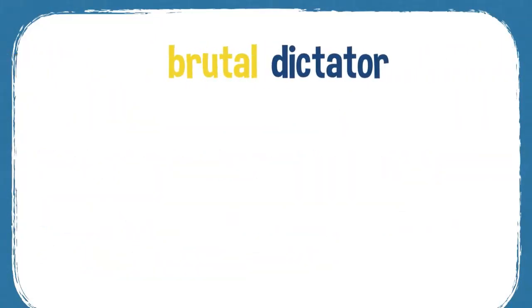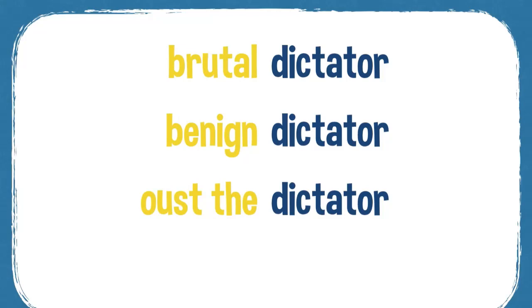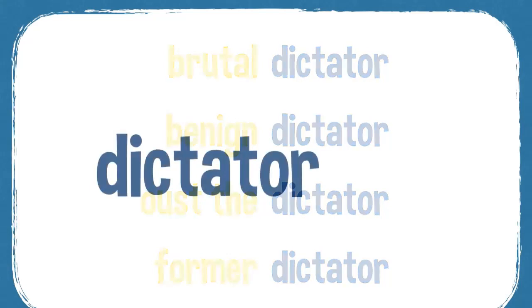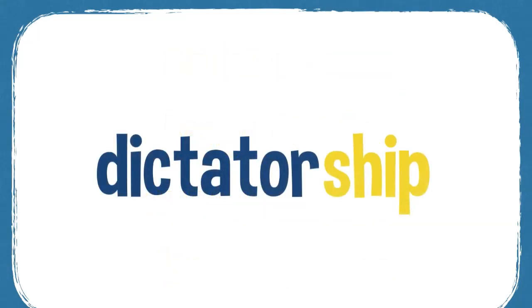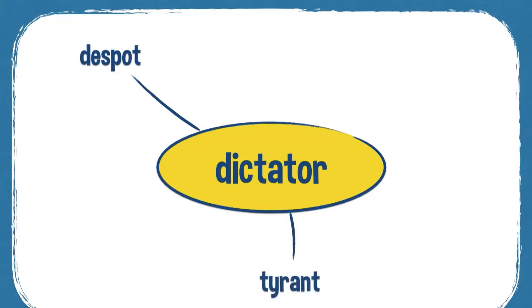So you can have a brutal dictator. If you have a nice dictator, you can have a benign one. A benign dictator is a harmless dictator, this means. You can oust the dictator, and a former dictator. And you can turn the word dictator into dictatorship. And some synonyms for dictator: despot and tyrant. These two words show that the dictator is cruel. An autocrat is a more neutral word.